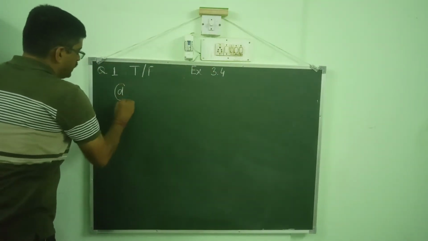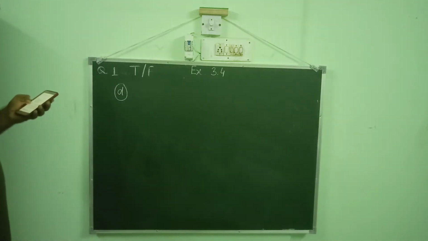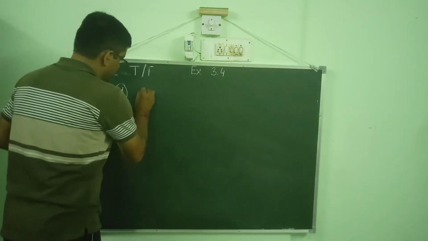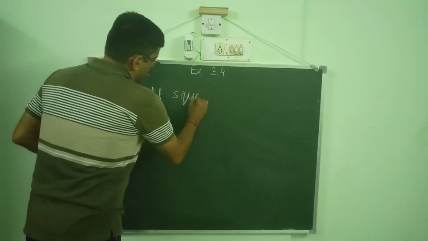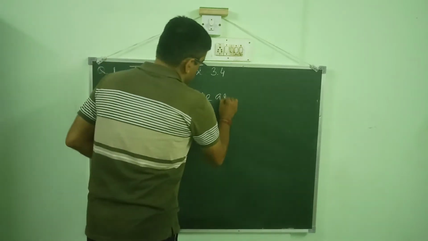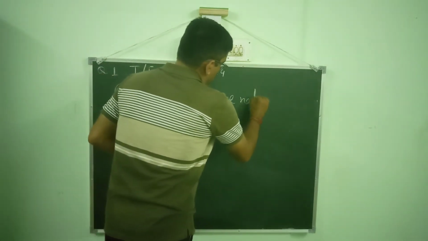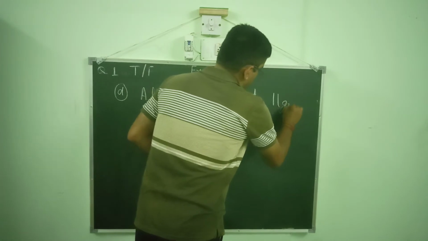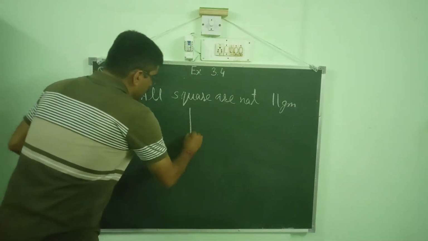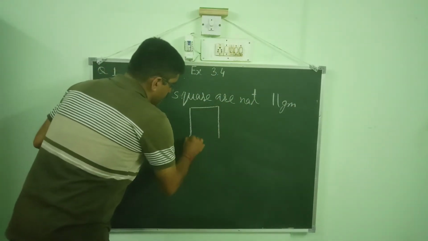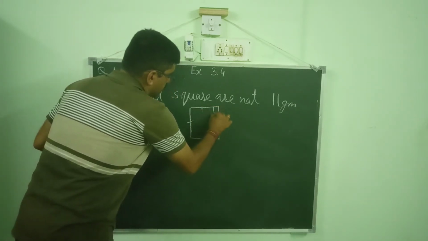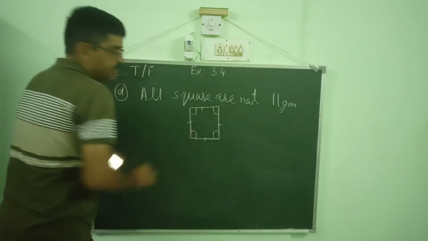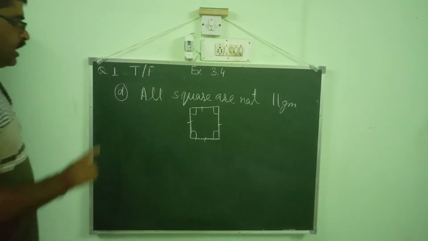Now look at statement D. Statement D is: all squares are not parallelograms. We know that a square has all sides equal and all angles right angles.